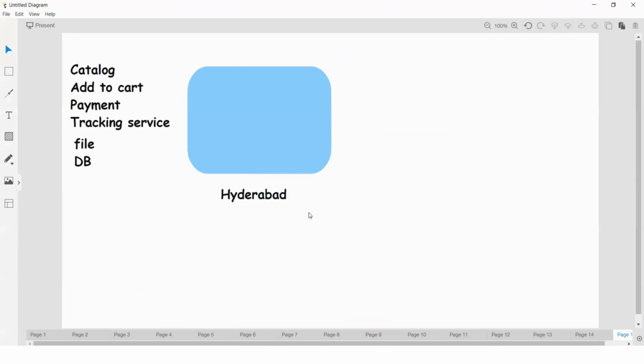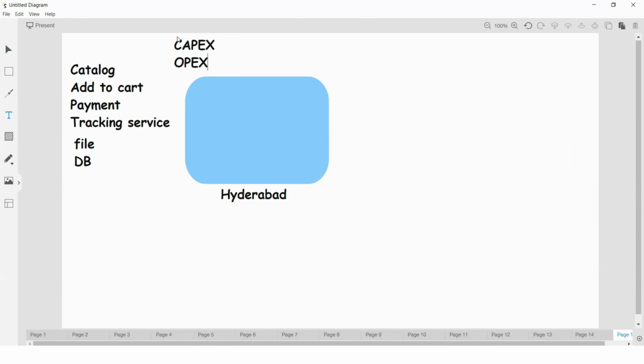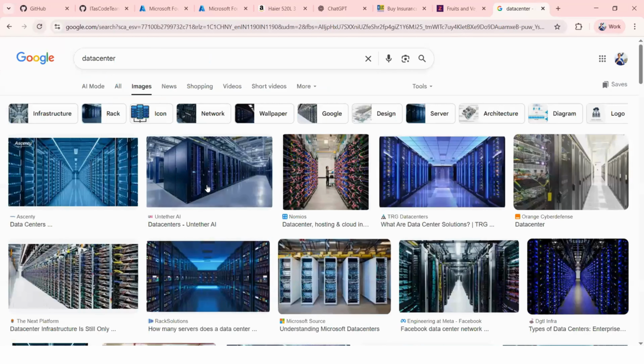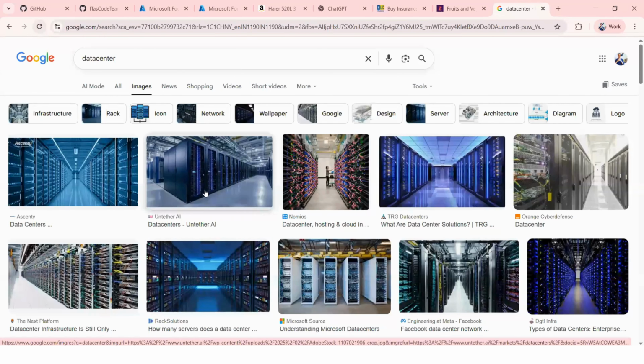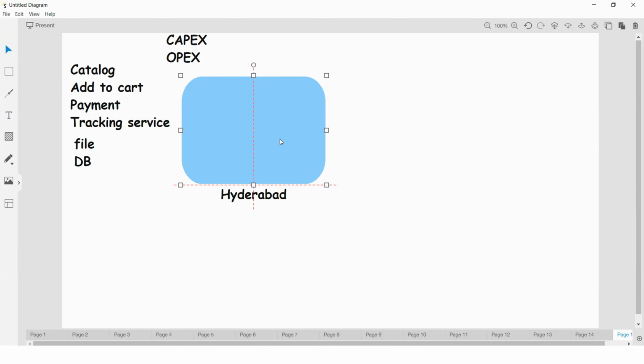Before starting any business, first we need to observe two things. One is capex, other one is opex. Capital expenditure as well as operational expenditure. How much amount you are going to spend to set up this environment, right? Because we need to purchase the servers, softwares, and so many things, right? So how much amount you are going to spend? This is capital expenditure. Second one is operational expenditure. Once you set up this environment, how much amount you need to manage this environment? Second one is opex, right?